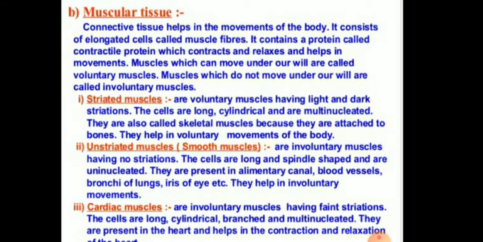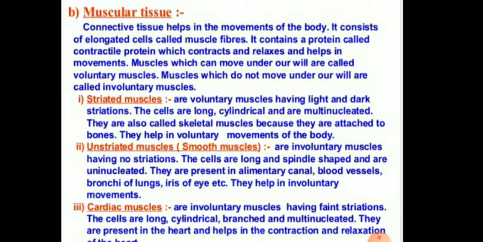So children, the second type of animal tissue is the muscular tissue. The muscular tissues help in the movement of the body. They consist of elongated cells called muscle fibers. They contain a contractile protein, which contracts and relaxes and helps in the movement of the body. The muscles which can move under our will are called voluntary muscles, and the muscles which do not move under our will are called involuntary muscles.